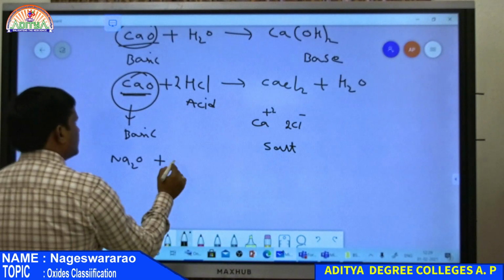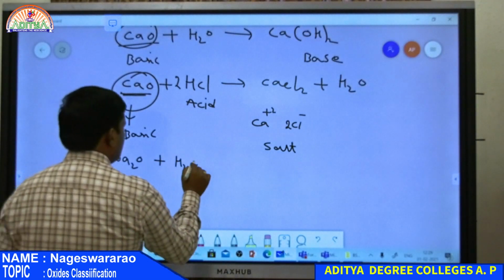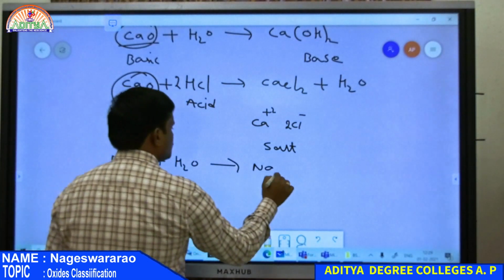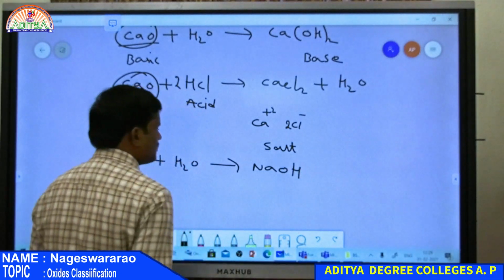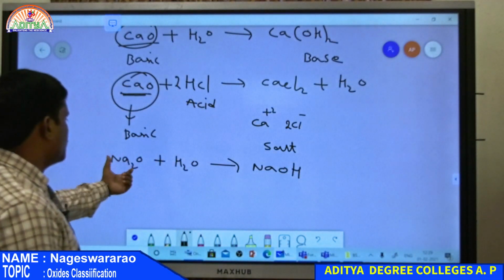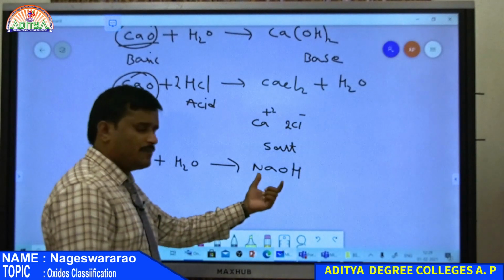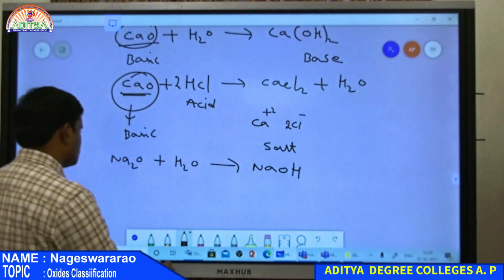Again, Na2O reacted with water gives NaOH, sodium hydroxide. So, this is the best base. Sodium oxide reacted with water gives a base. Therefore, it is basic in nature.